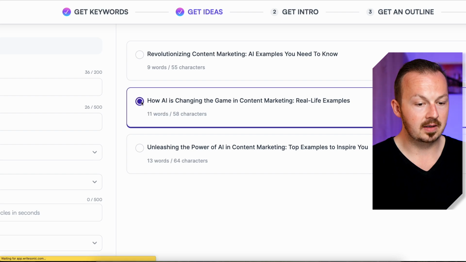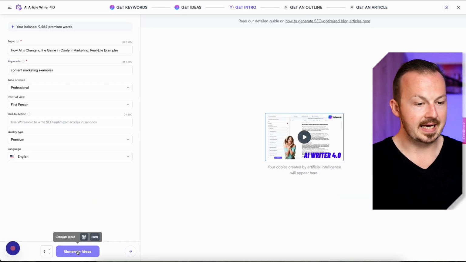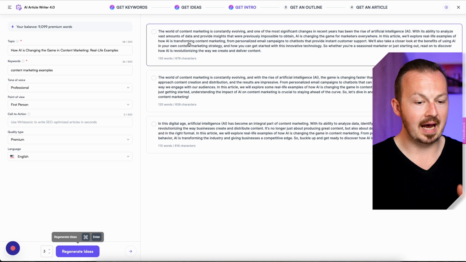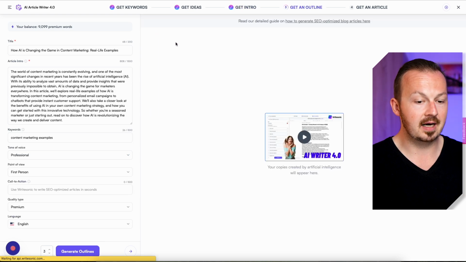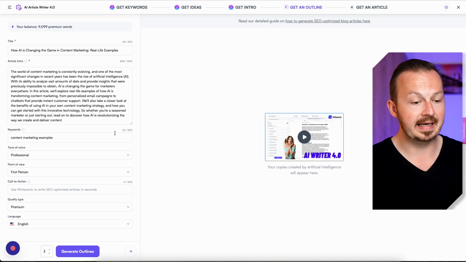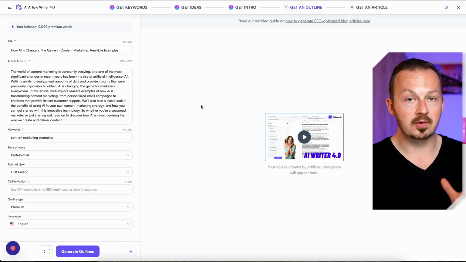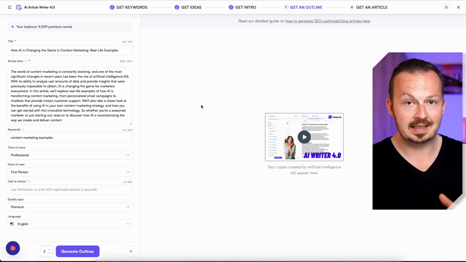I'm just going to click on it. Then the next step is to generate ideas. Then just choose some of these outlines of the topic. I'm just going to pick one at random because it really doesn't matter. This article is not going to get published or anything like that. So it really doesn't matter which one you're going to use, as long as you click on it and it's going to get recorded as a step.